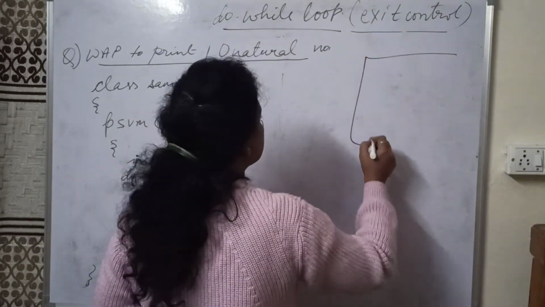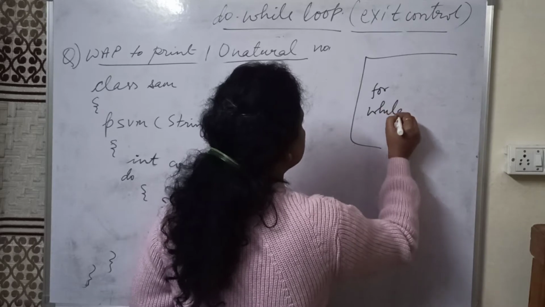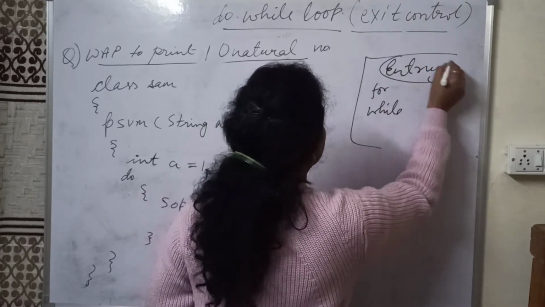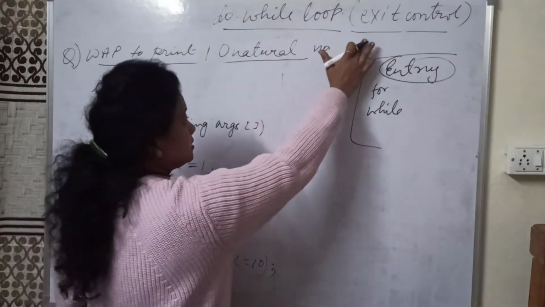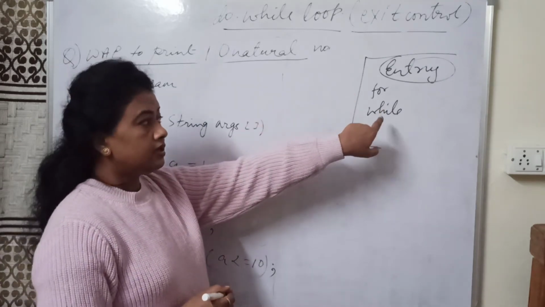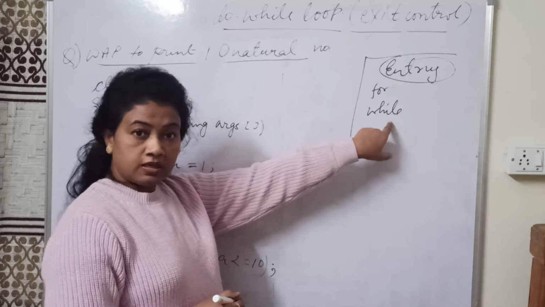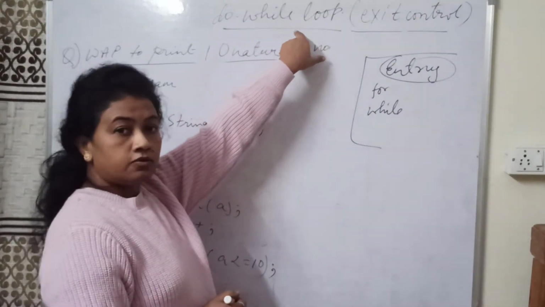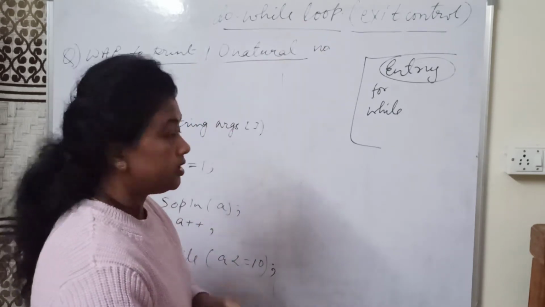And earlier we studied the for loop and while loop. These are called entry control loops. For and while are entry control loops and do while is an exit control loop. What is the reason? For and while check the condition and then the statements start executing, and in the do while loop it simply executes the statement and at the last point it checks the test condition.